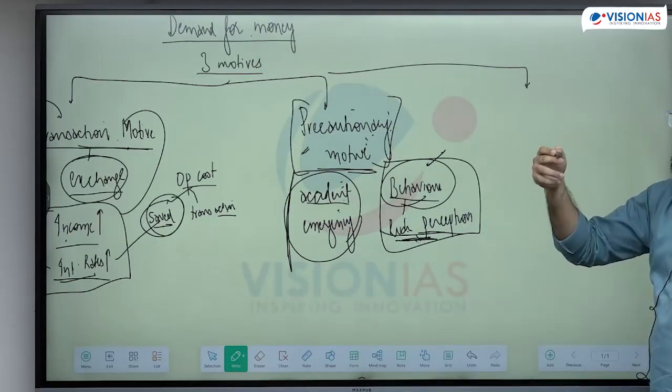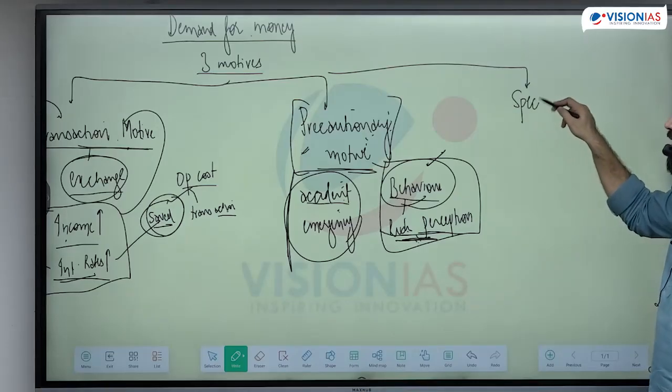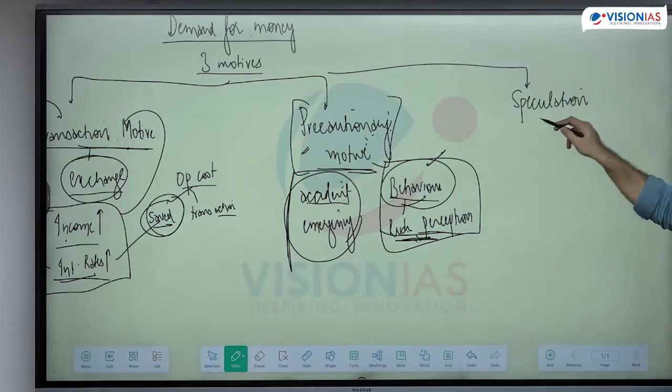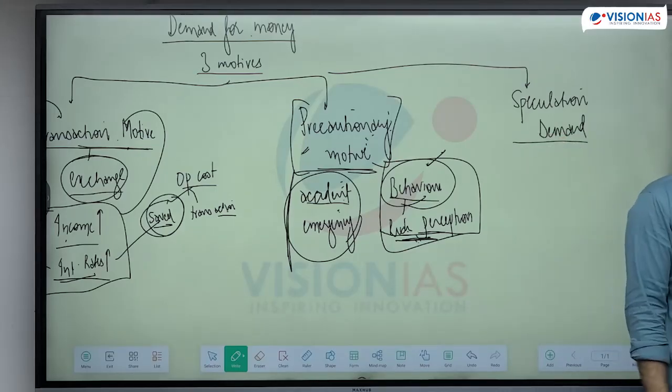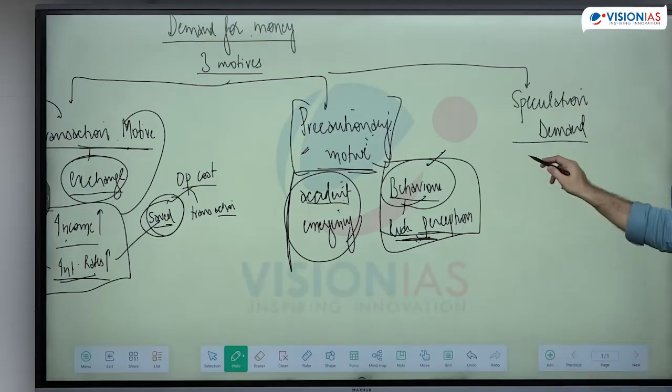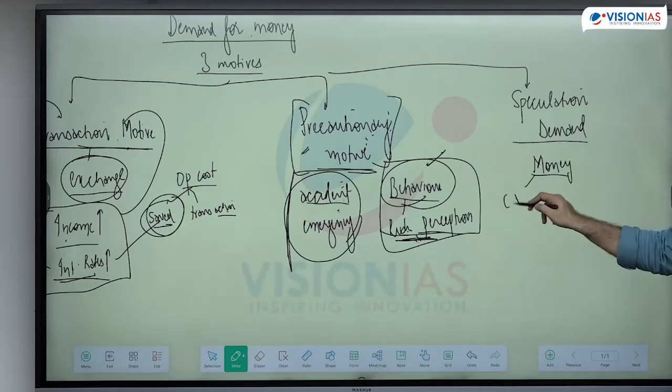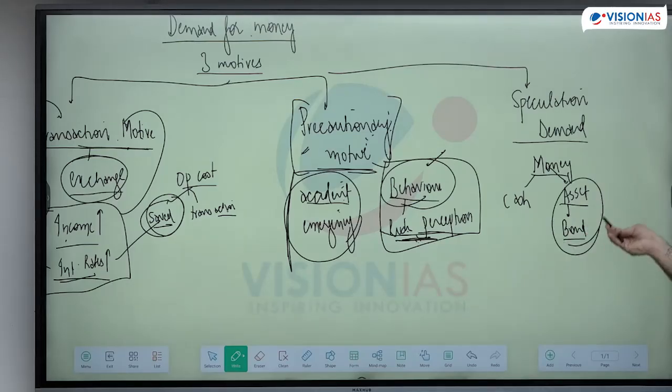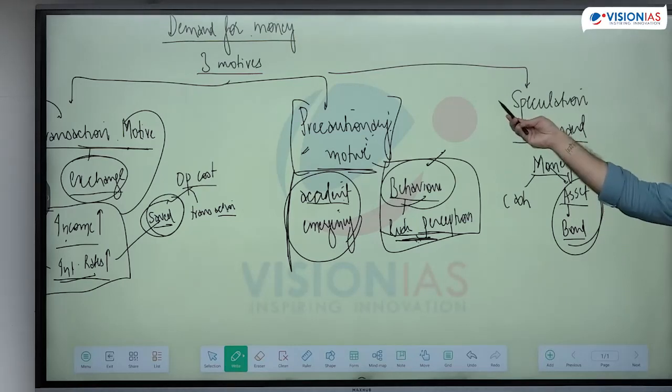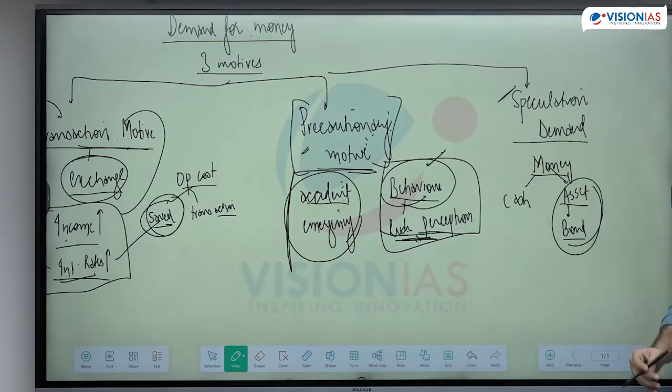Then the third thing why we need money, apart from transaction and precaution, is we want to earn certain wealth. This is called as speculation. The speculation demand for money. This is use of money as a store of wealth. I am going to speculate, I need money because either I'll hold it in cash or I can invest in certain asset. For example, I'm investing in bond. So how much money would I require for doing these transactions? This is my speculative demand. I want money as a store of value. I want to create wealth.